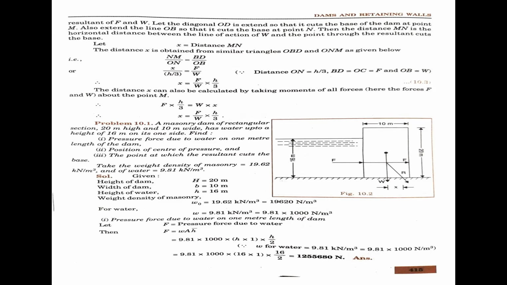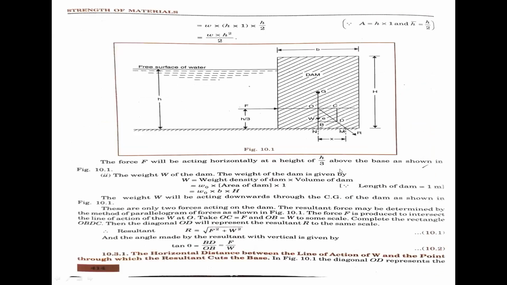Okay, now see the formula x equal to F by W into h by 3. See the diagram 10.1. The condition is you have to take the cut of the base. Small x, you have to take capital N and capital M. You have to take these names for the cut of the base.